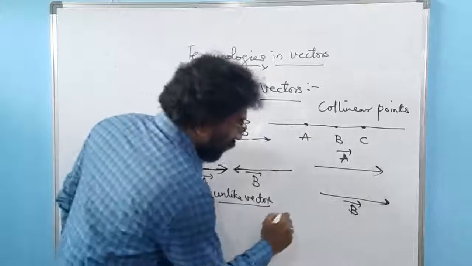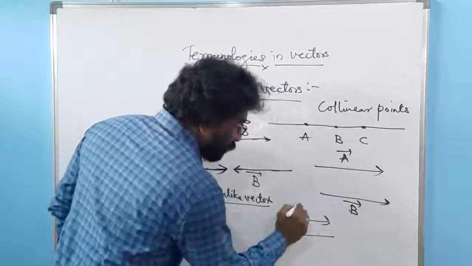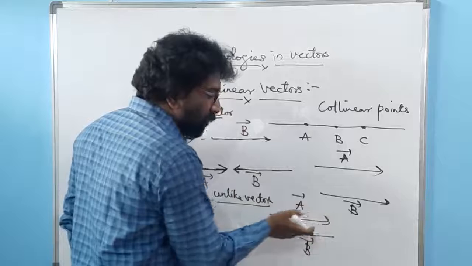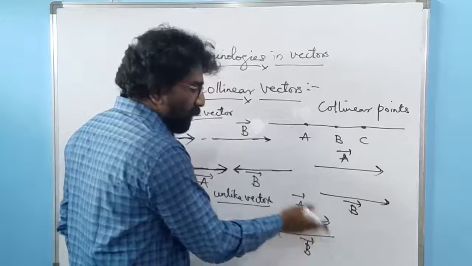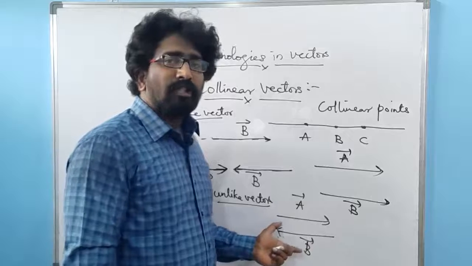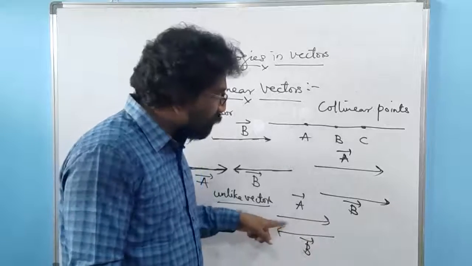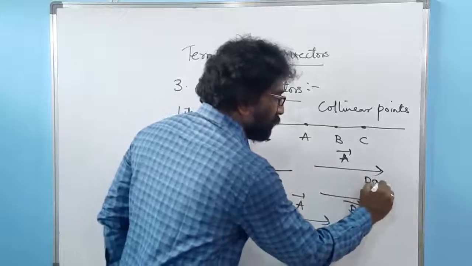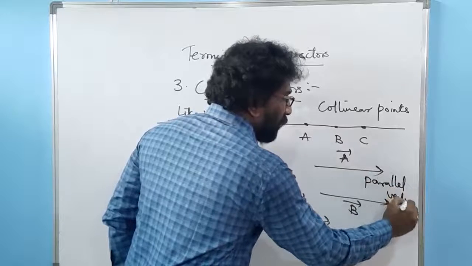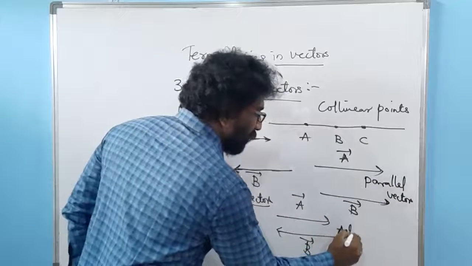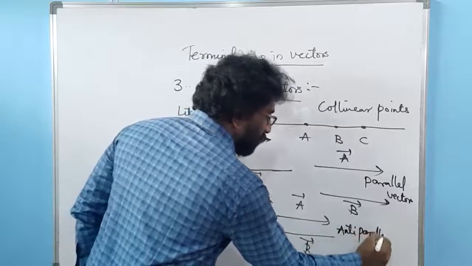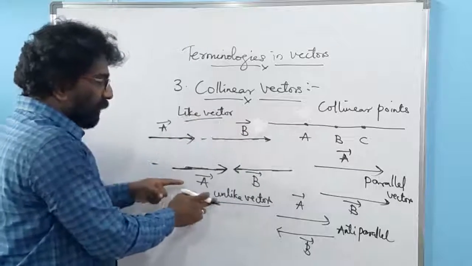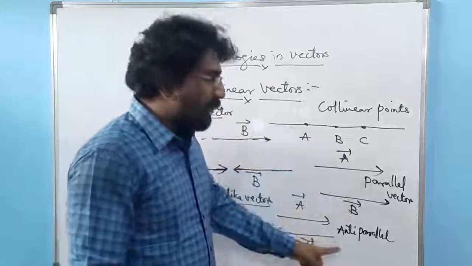Then another one, if there are two vectors, vector A and vector B, with equal magnitude but opposite in direction and parallel to each other, we call this kind of vectors also one kind of collinear vector. But the difference between this collinear vector and the earlier one is, these vectors we call parallel vectors. This one we call anti-parallel vectors. So now in the collinear vectors, we have seen the like vectors, unlike vectors, parallel vectors and anti-parallel vectors.